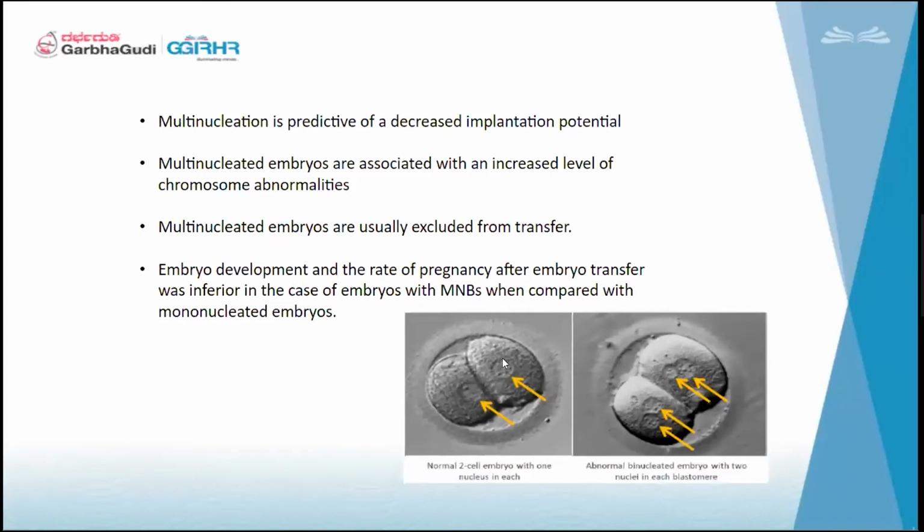This is called multinucleation. This is a normal 2-cell embryo with one nucleus in each blastomere. So one blastomere has only one nucleus, and the other one has one. This is a normal mononuclear embryo. If you see multinuclear, you can see two nuclei in one blastomere. So this is an abnormal binucleated embryo. Sometimes two nuclei are there, binucleated; sometimes 3 or 4 will be there, which is called multinuclear. Again, they say it will be an abnormal embryo.